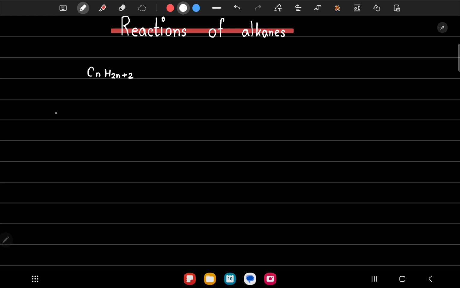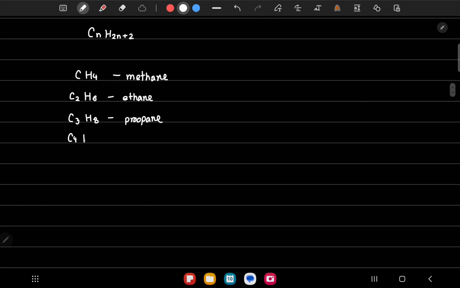So the first few of them are CH4, which is called methane, C2H6, ethane, C3H8, which is propane, C4H10, which is butane, and so on.